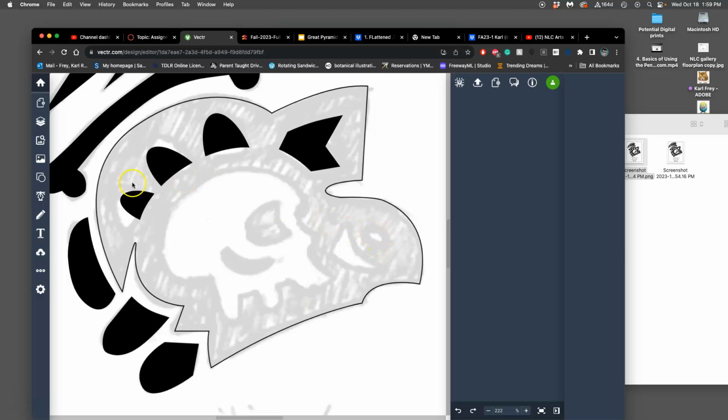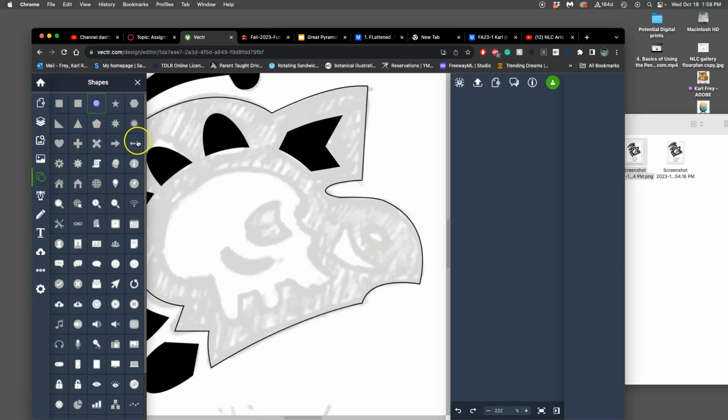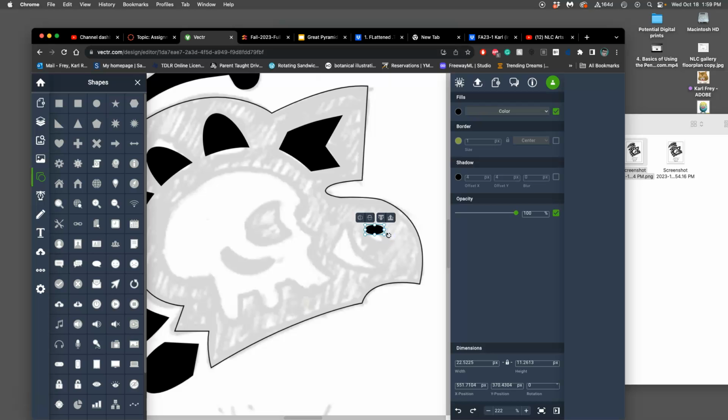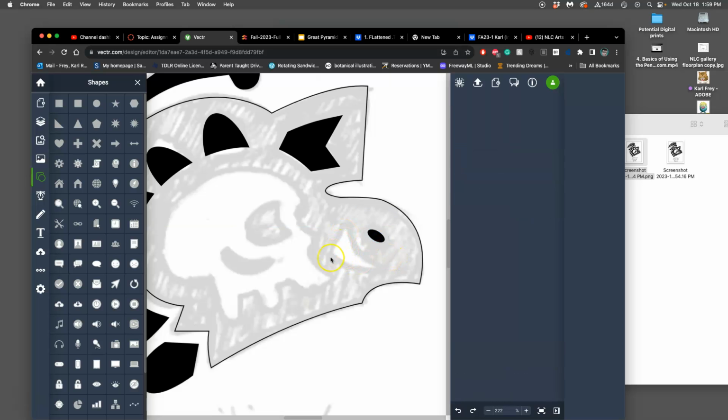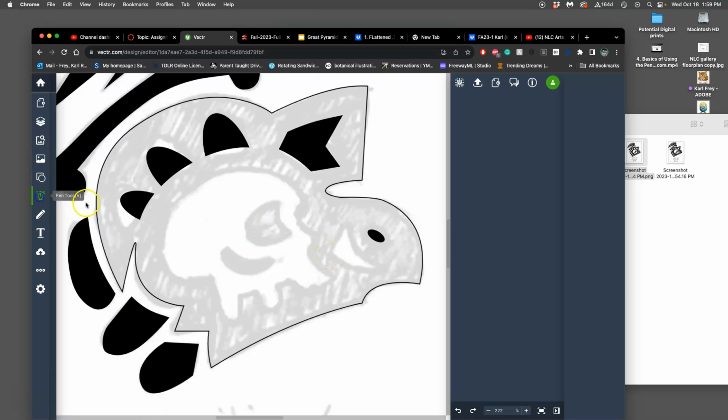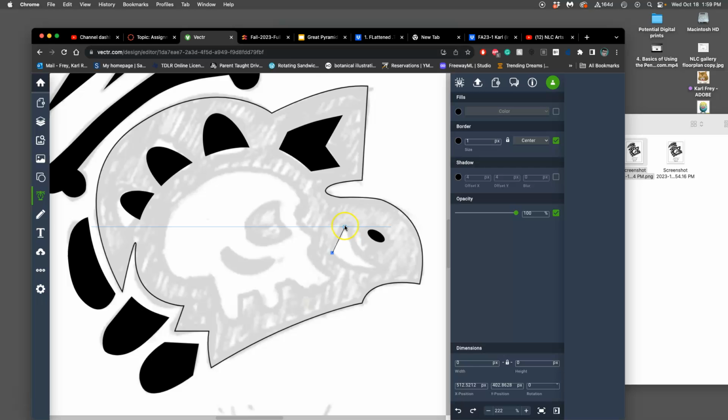Okay, a little oval here. Just use the shape tools for that. Hold down Shift to distort it. And then tilt it at an angle. Put it for the nostril. Good. Now this shape, I'm going to do it with the pen tool. It gets easier and easier with practice.